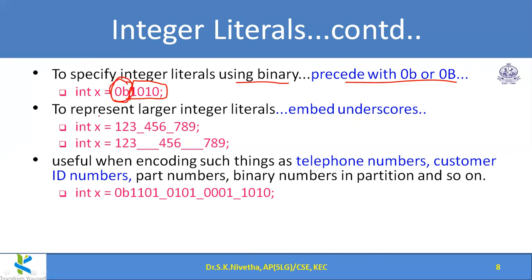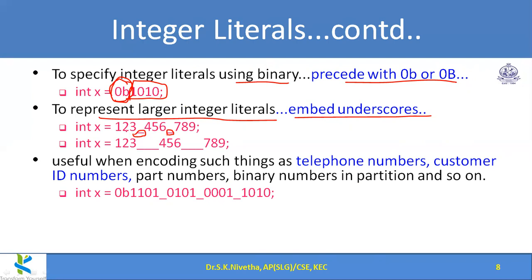And to represent larger integer constants, we can embed underscores. Like if a very big number is there, with continuously some digits, it is difficult for us to see and read which number I have read or not, how many digits are totally there. So there may be some confusion. So in that case, we can use underscores here and there, but the compiler eliminates the underscore and takes the number as it is.